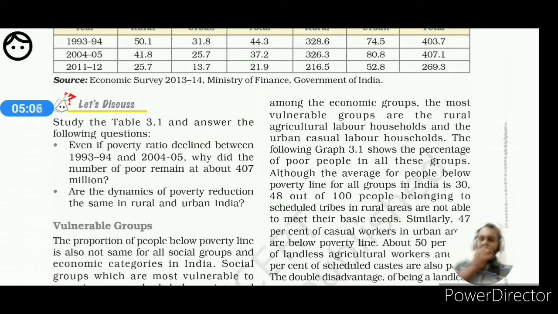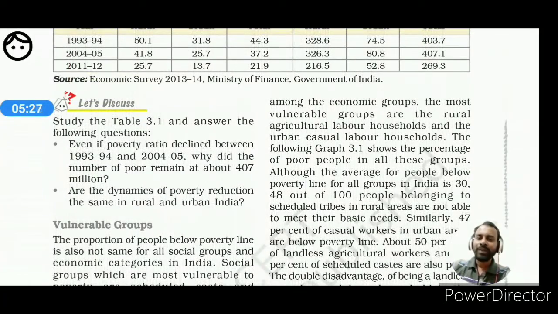Now, on the basis of the Indian social structure, we can say STs and SCs are also vulnerable, though their condition has improved a lot due to reservation, according to the Mandal Commission's report, which you have already read in civics. But if we consider the people who are not able to come into the mainstream, those who have less income, obviously they have the possibility of falling into the trap of poverty. So they are referred to as the vulnerable groups.